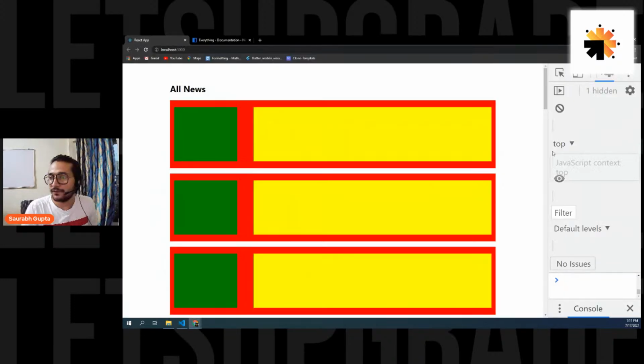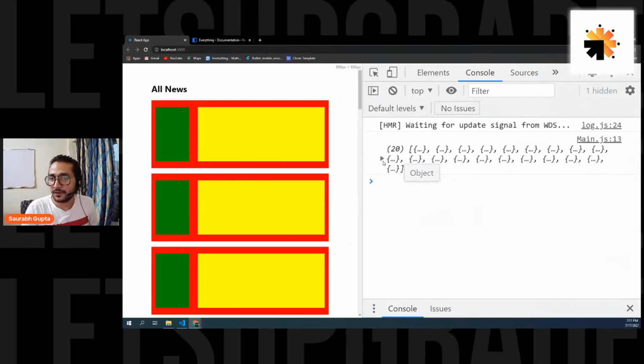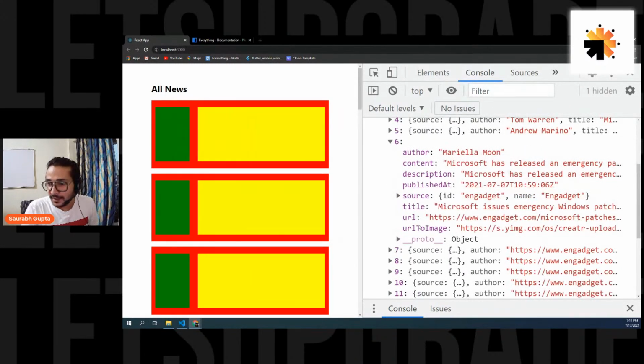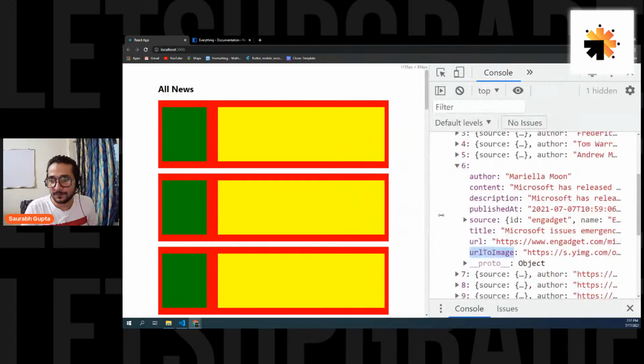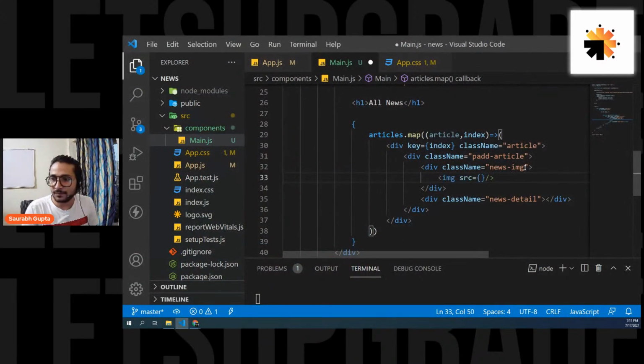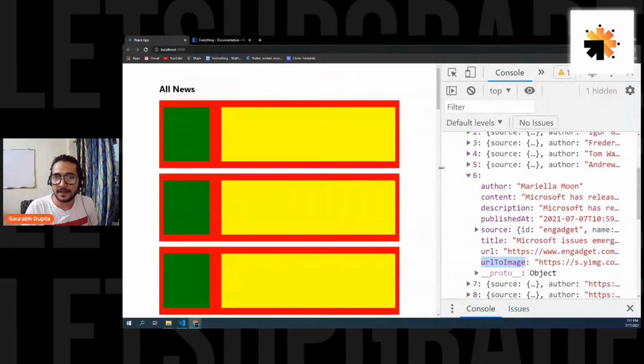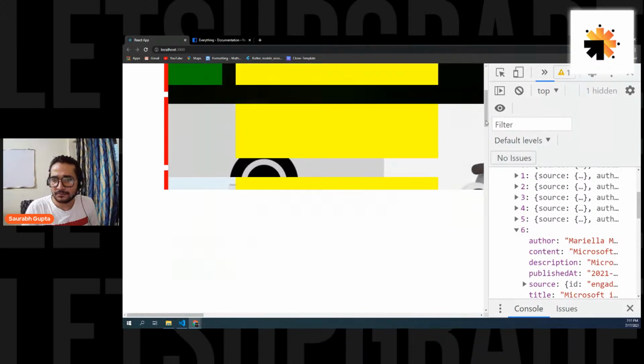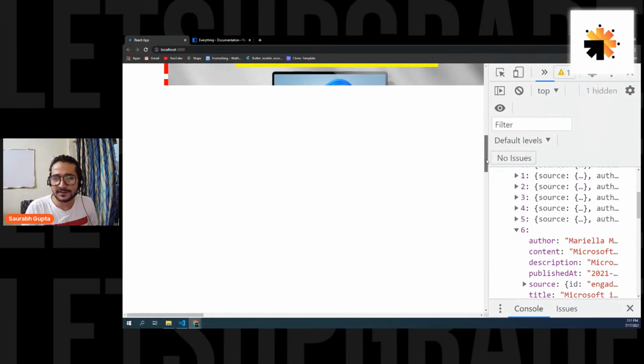Okay, now first of all, let's see what is the property name for the image in a single object. Let's see it. It's urlToImage. It's urlToImage for the image. So let's copy it. This is the property name, and let's use it. src, article.urlToImage. Save it. Let's see if we get it. Oh, so images are really big.